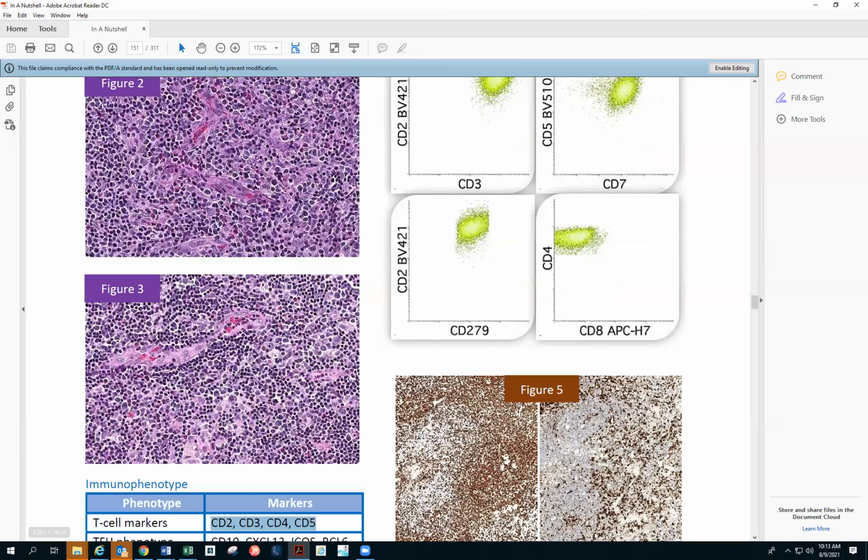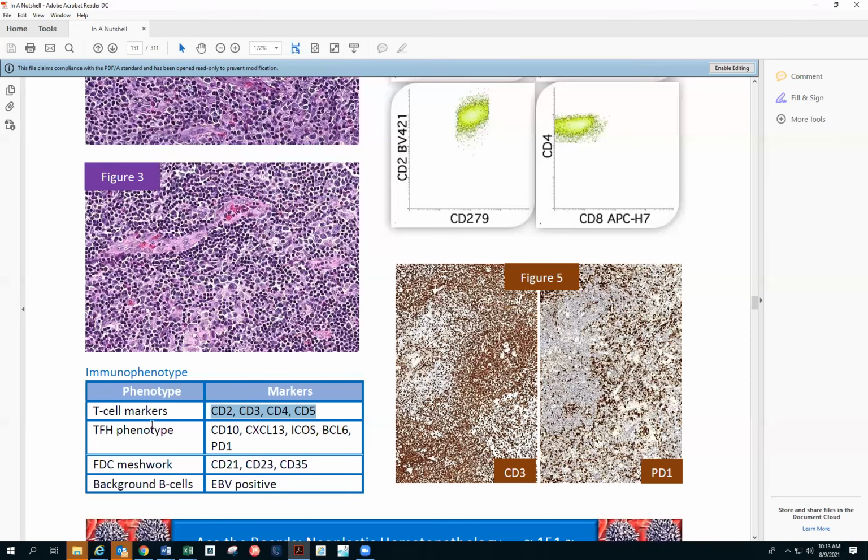Those are the things you have to remember for AITL: the TFH phenotype, CD10, CXCL13, ICOS, BCL6, PD1. FDC markers will be CD21, 23, and 35 positive. T cell markers will be there, so 2, 3, 5, and 4. And background B cells will be EBV positive, not the T cells.